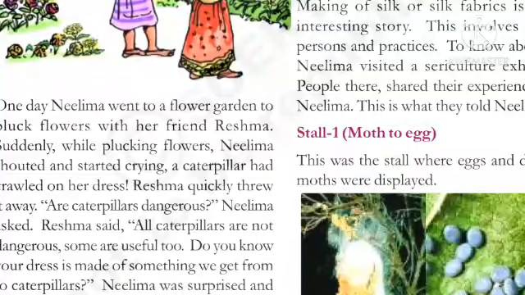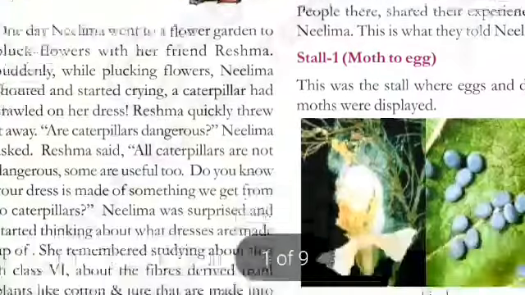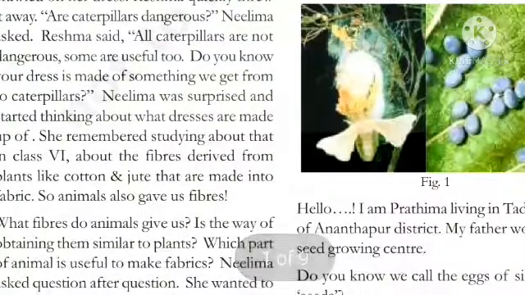See, sericulture is one of the branches in science. People shared the following experiences with Neelima. The first one is stall one. It is about the story of silk.